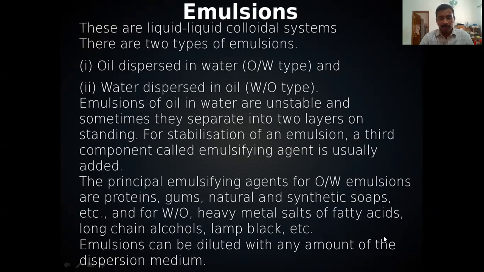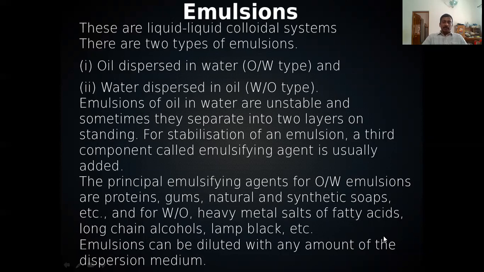You know, water and oil are immiscible. So for making emulsions, an emulsifying agent is needed. Emulsions of oil in water are unstable and sometimes they separate into two layers on standing. If you want to prevent it, you have to use an emulsifying agent. What is an emulsifying agent? It is the third component which is added to stabilize an emulsion. For the stabilization of an emulsion, a third component called an emulsifying agent is usually added.